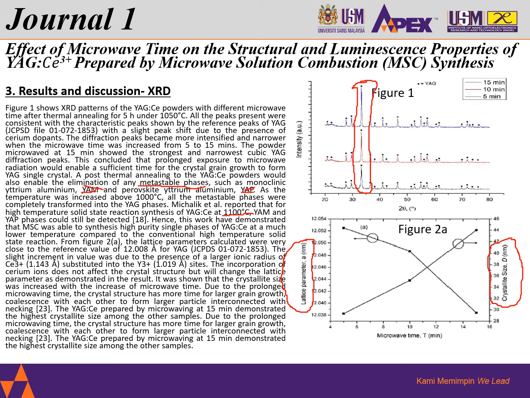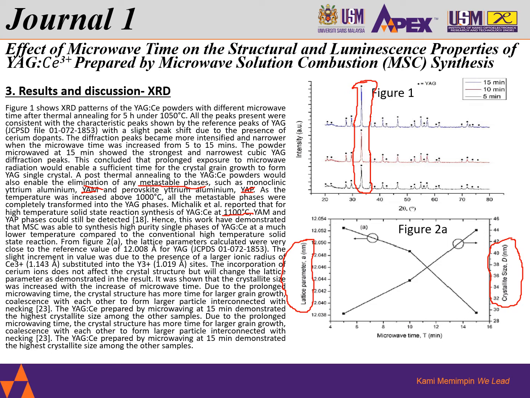From this experiment we have seen very well that the microwave solution combustion is able to synthesize high purity YAG without any detection of YAP and YAM. That's the good news from this experiment.